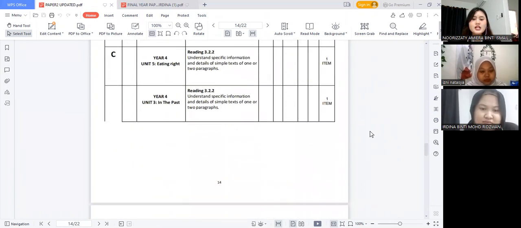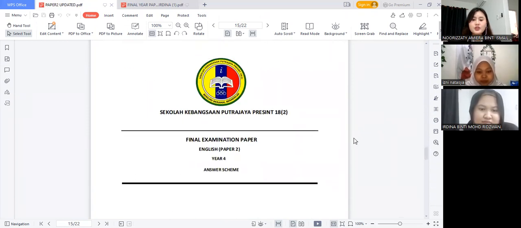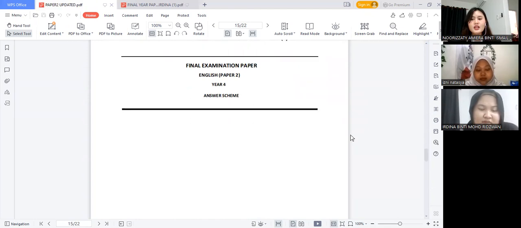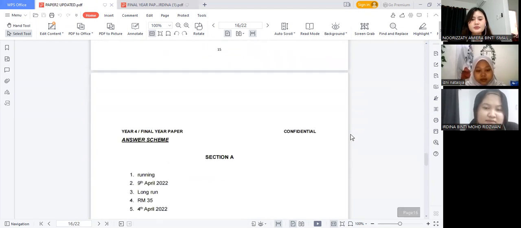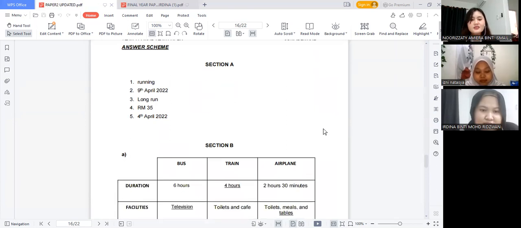The next one is the answer scheme. This is the final examination paper, English paper, paper 2, year 4, and this is the answer scheme. In section A, we have 10 marks. So the students only need to complete it by the notice that follows. Moving on to section B.